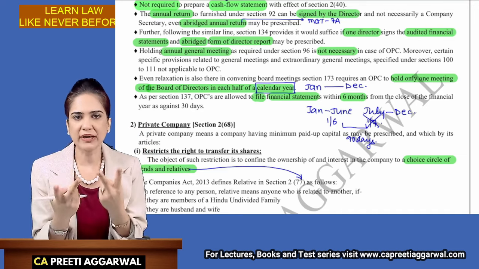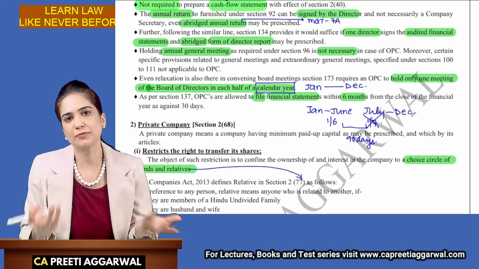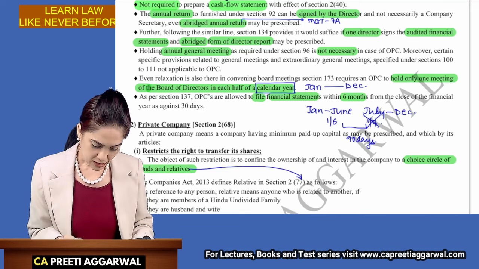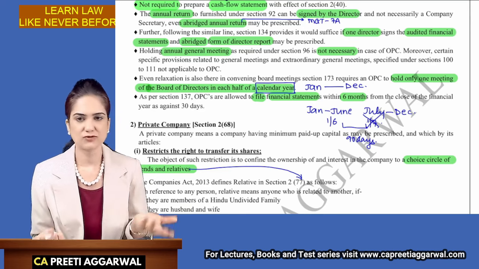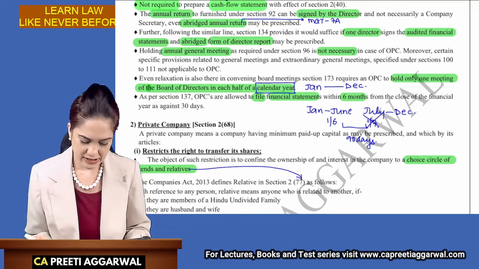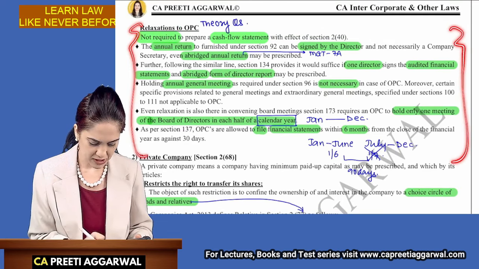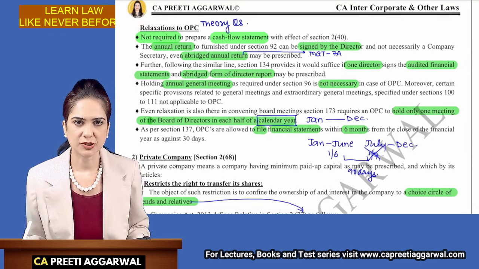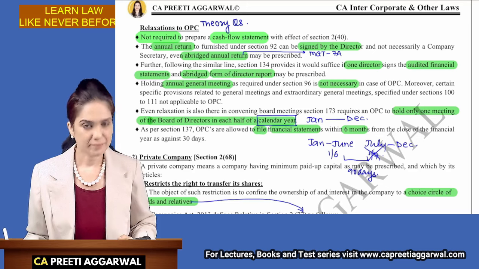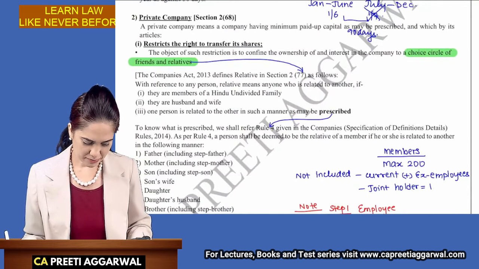So just 2 meetings, one in each half of the calendar year, but the gap between these 2 meetings should be of at least 90 days. The OPC is allowed to file the financial statements within 6 months from the close instead of the 30 days. So these are relaxations which are available to a one-person company. I have highlighted the keywords; they can be asked as a theory question. Done. Okay.